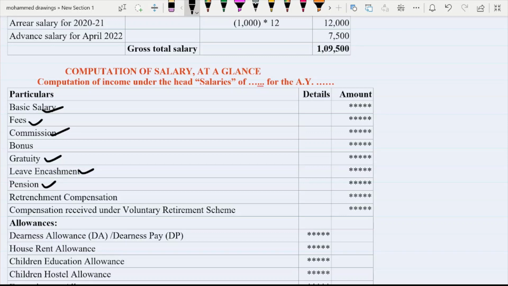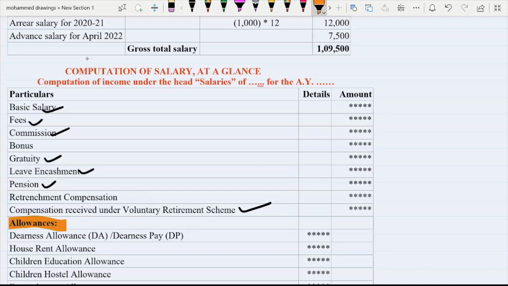Then compensation received under voluntary retirement scheme. If someone retires voluntarily, then in that case how to calculate compensation, that also we are going to discuss in this. So these are all points that we will discuss in the chapter salary.